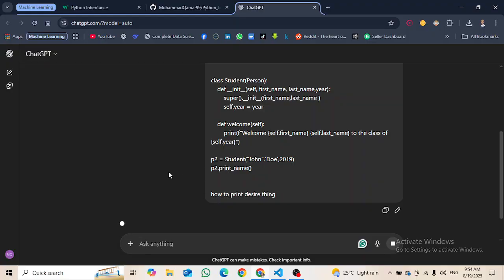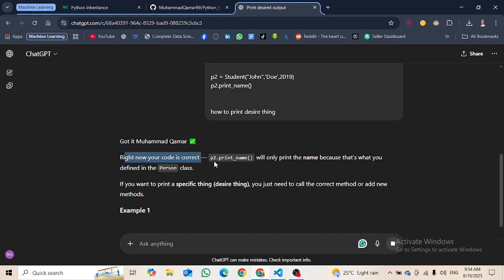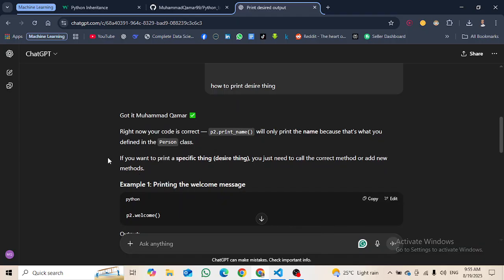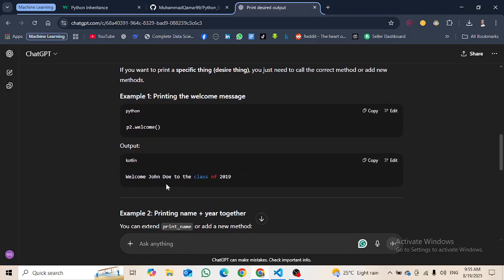So right now your code is correct. Print name will print the name because that's what you defined inside the person class. If you want to print something specific, we have to write dot welcome or something like that.